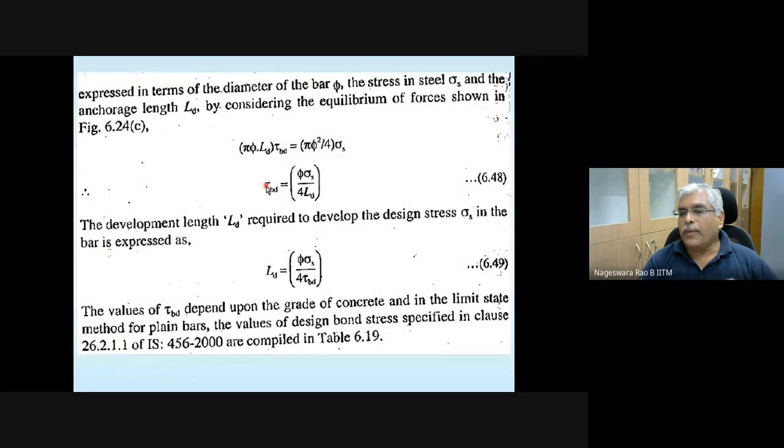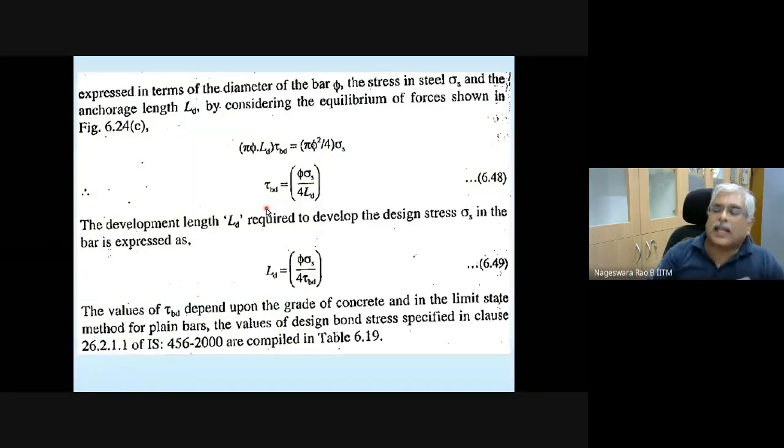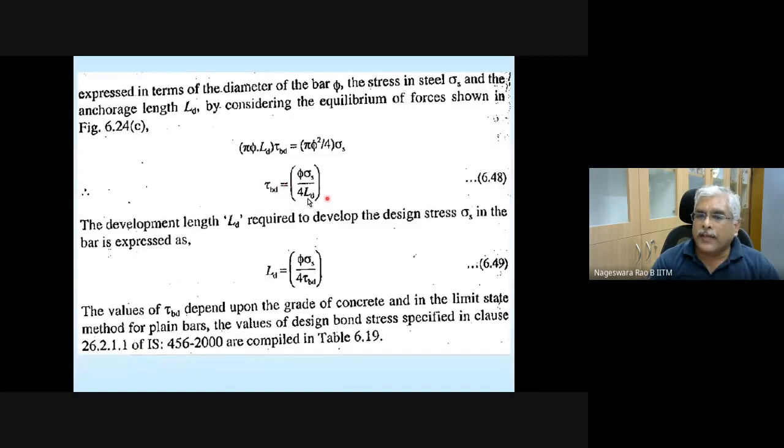Okay, so tau BD can be written like this: diameter of the bar times stress in the bar divided by 4 times development length. Or we can rearrange this, because please note that tau BD is the design value, design bond stress. It's already given in the code book. What is unknown is this LD.